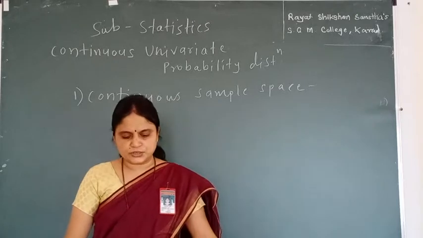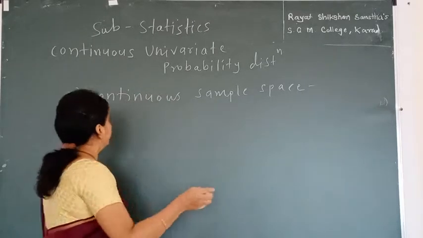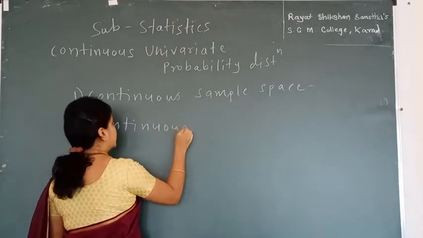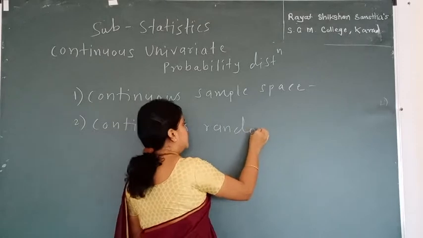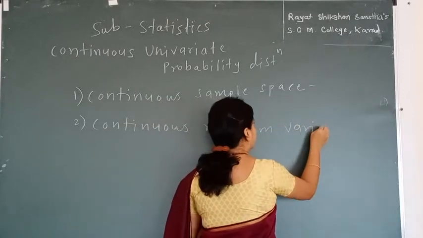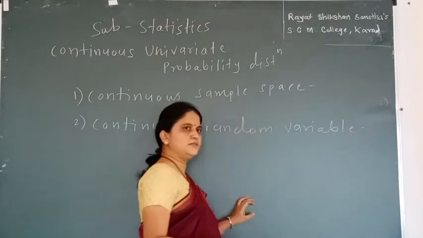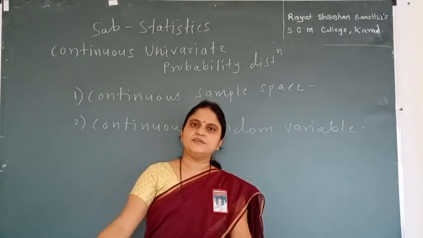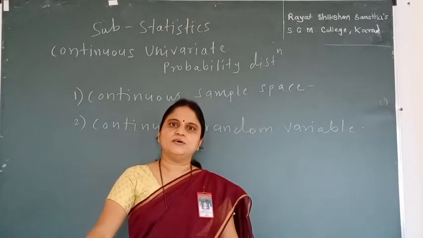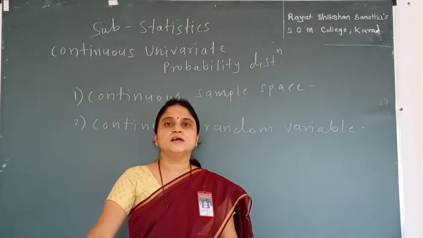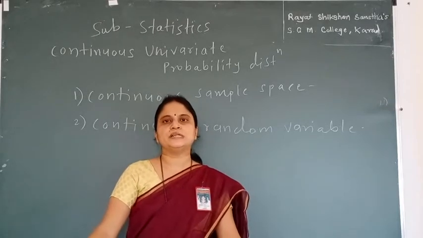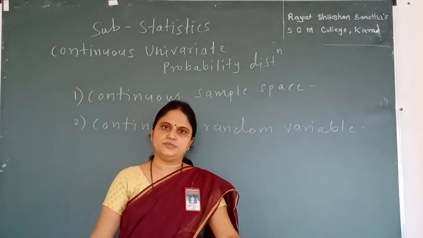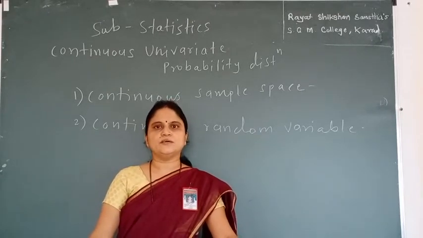Now the next definition is continuous random variable. Since we are studying statistics, and statistics in Marathi we call Sankhya Shastra, that means it deals with numbers, and if it deals with numbers we can have our variable. If it is not in number format, then we must convert it to numbers so that we can easily analyze the data and give the interpretation of the data. For that purpose random variables are there.